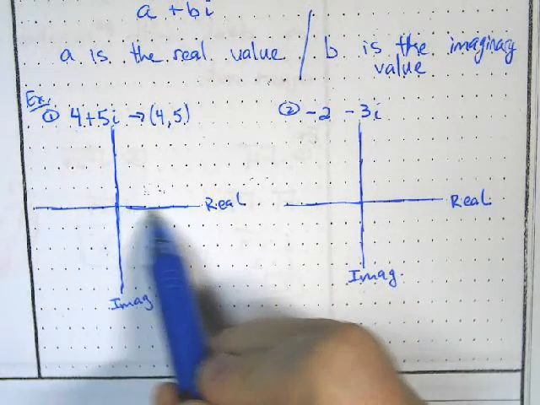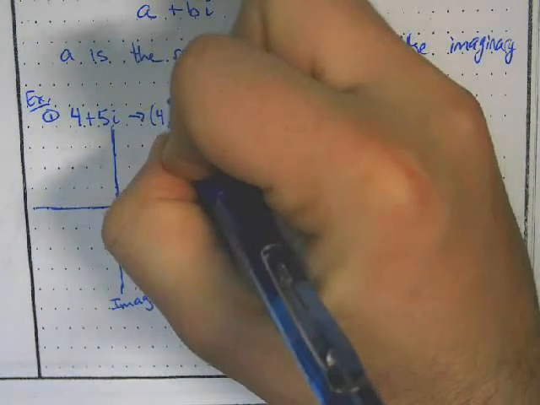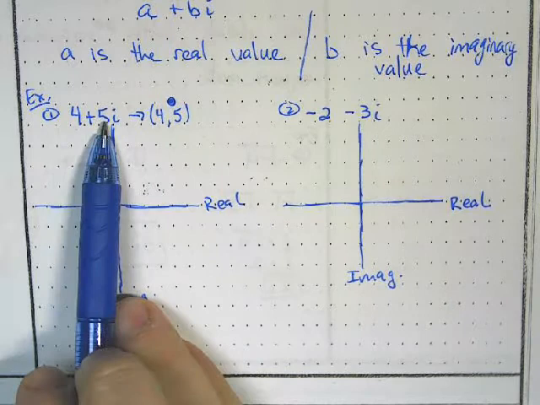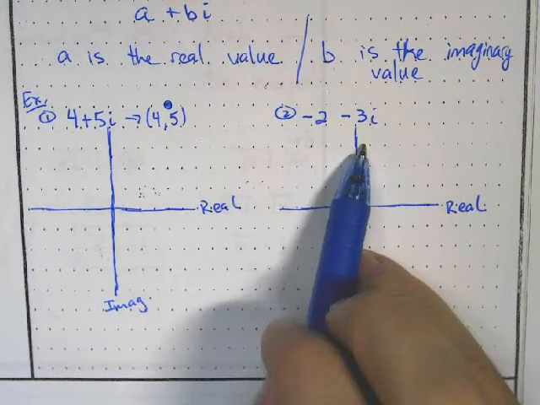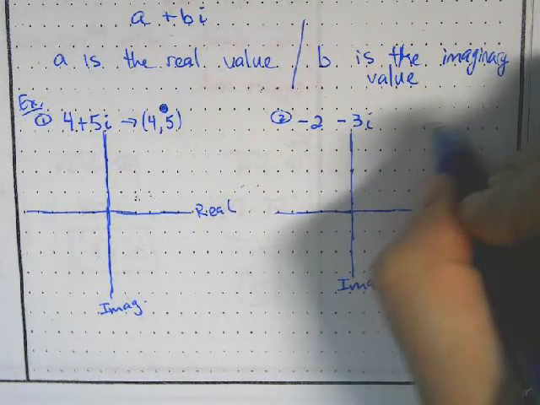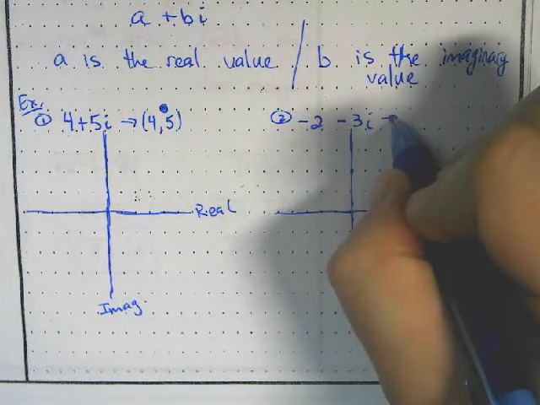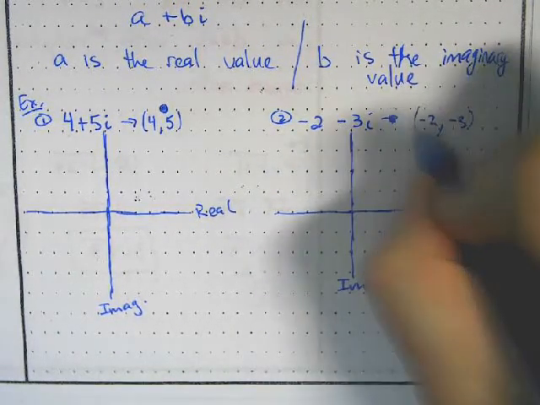So I go over 4, 1, 2, 3, 4, and up 5, 1, 2, 3, 4, 5. So that point will be up here. So we're graphing the real, comma, the imaginary. So what would this point be? Well, the real would be negative 2, comma, and the imaginary would be negative 3.